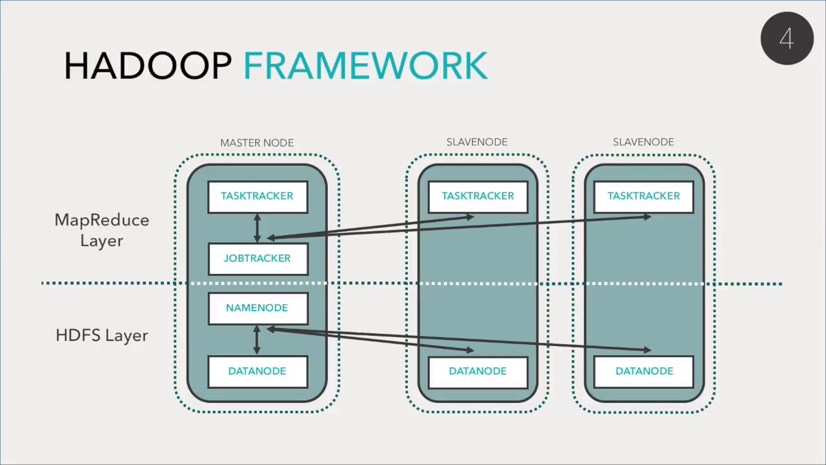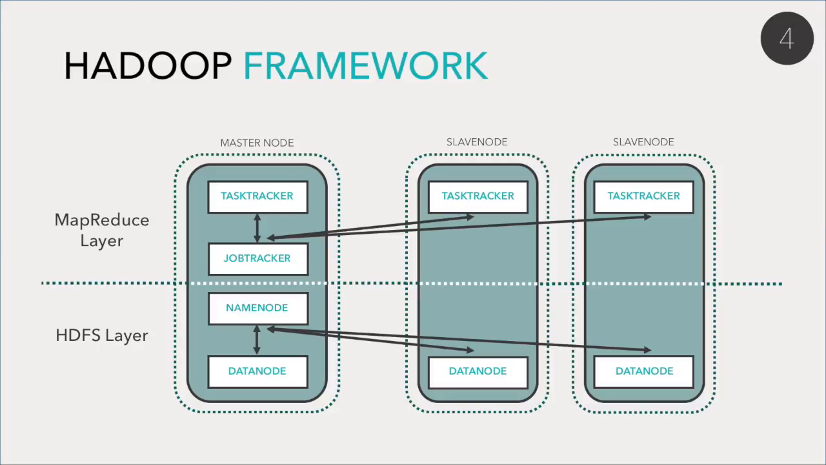HDFS stores large files across multiple machines. It achieves reliability by replicating the data across multiple hosts. The advantage of using HDFS is data awareness between the job tracker and task tracker. The job tracker schedules map or reduce jobs to task trackers with an awareness of the data location.